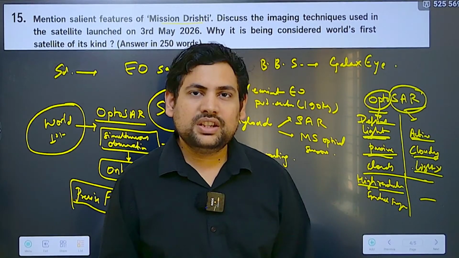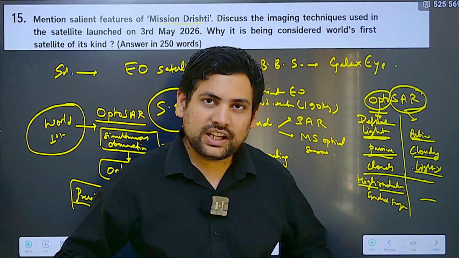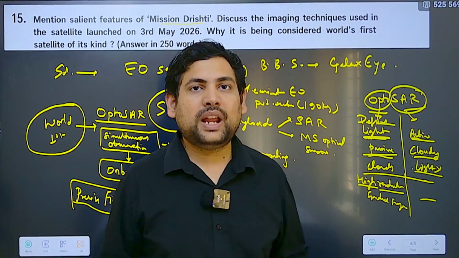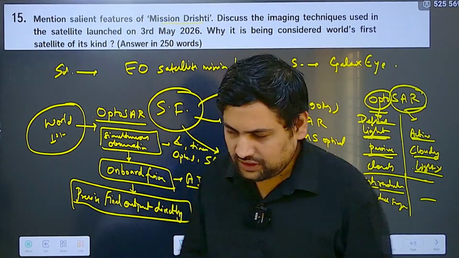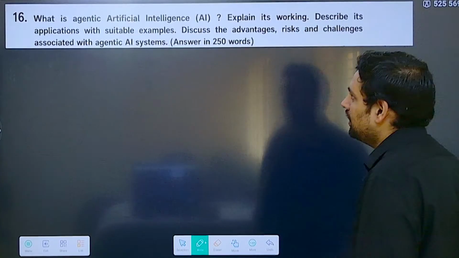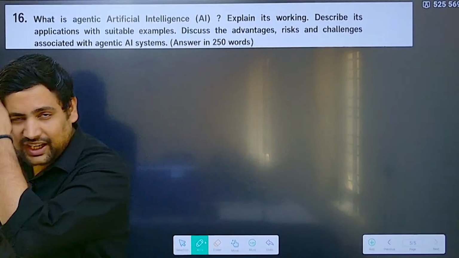All of this works. So basically, why India opened it up for the private sector, and the private sector has shown results like this. This is your conclusion. Then, last question. Now, agentic AI.